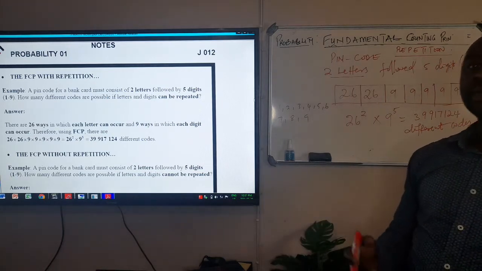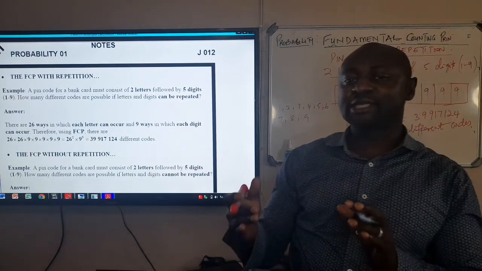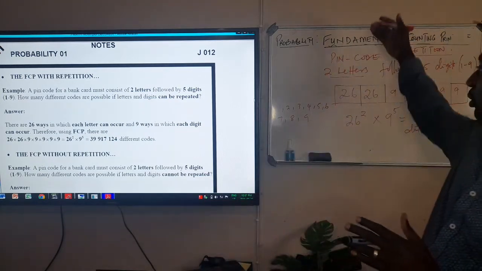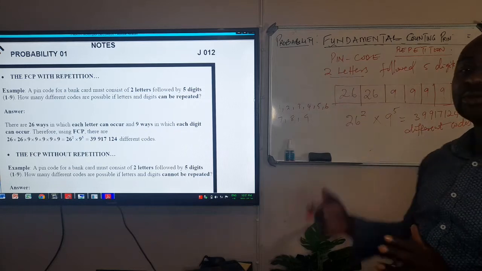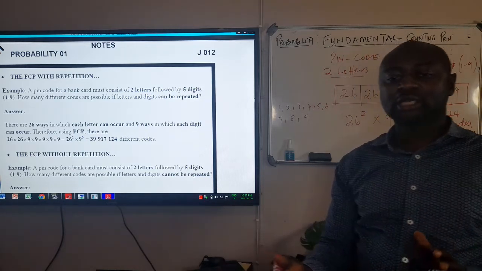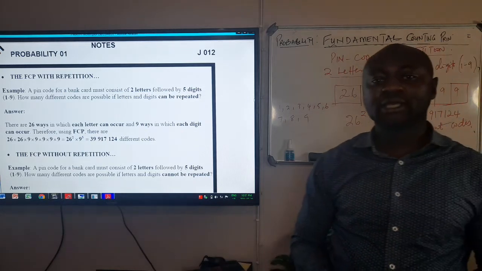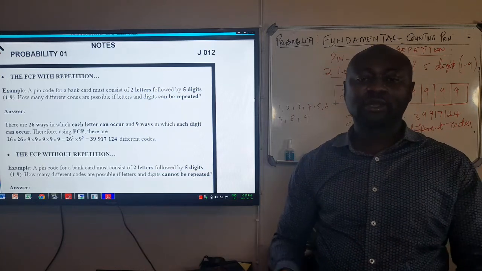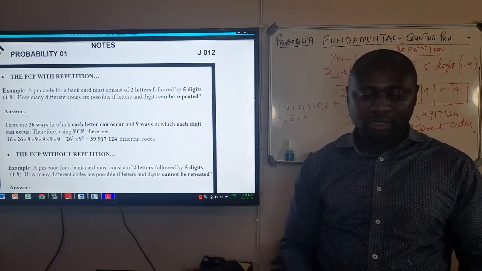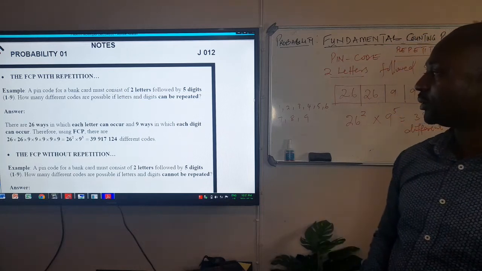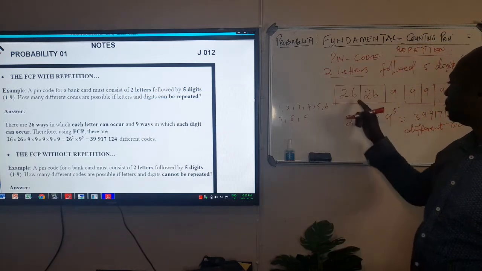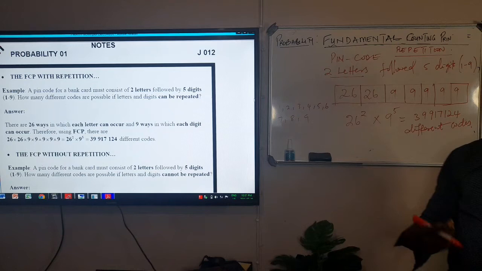So those who are behind the scene in the bank creating your bank codes, this is the topic they learn in order to create the individual bank codes that do not contradict one another. So you need to know how repetition is done.